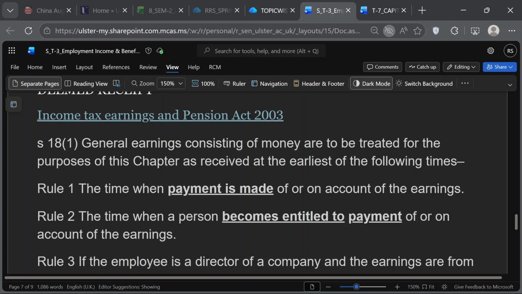But maybe the payment is not made until 30th of May. We have some information in the question which says that she became entitled to the payment because the board decided that they will pay her, or there are contract terms which say that if you make so much money, we will give you 5% sales commission. So once your sales are registered, you become entitled to the payment based on your contract term. So you have to look at the situation. Is this clear?